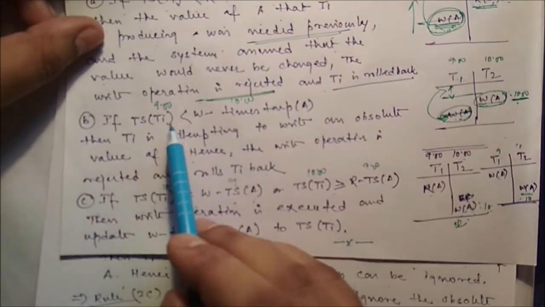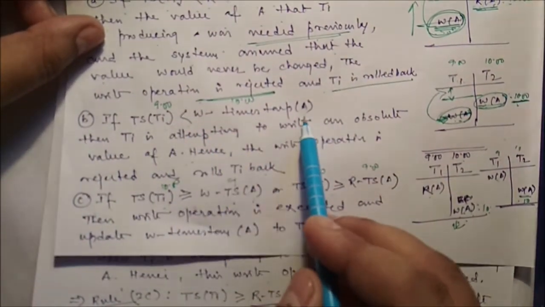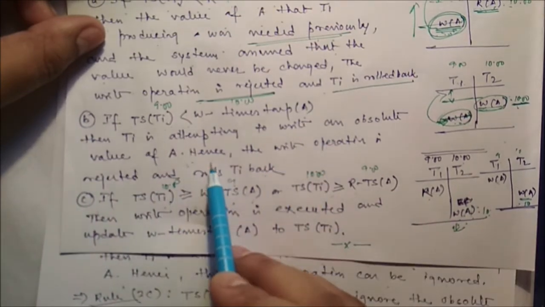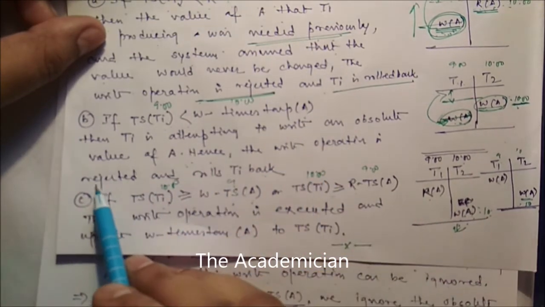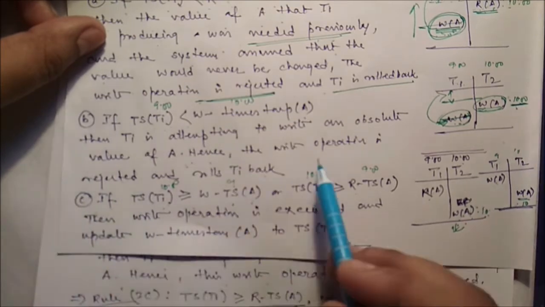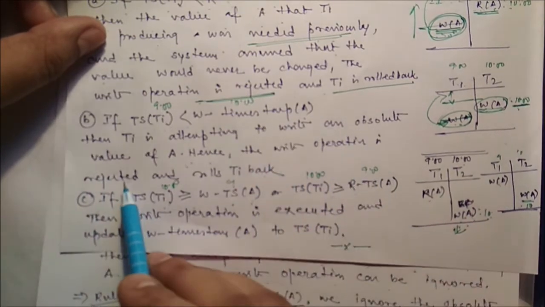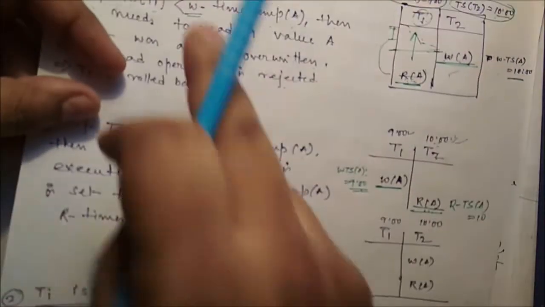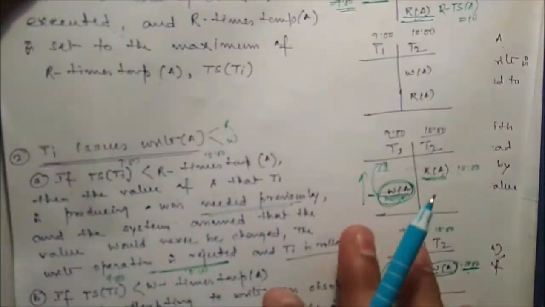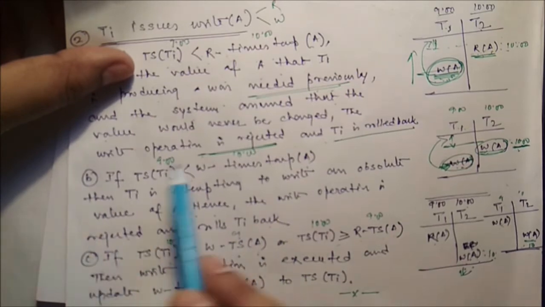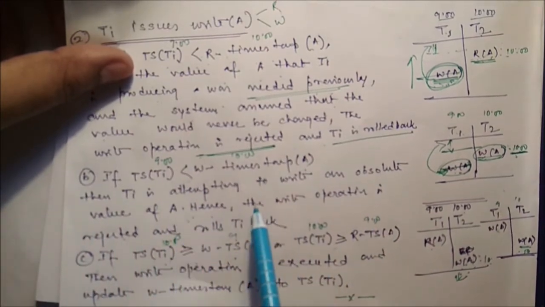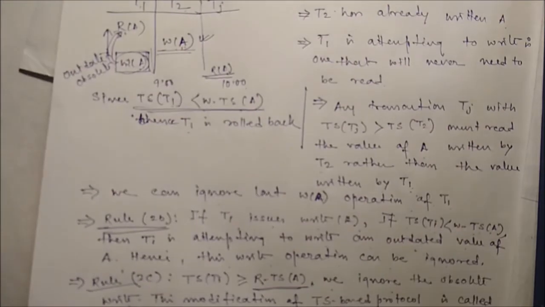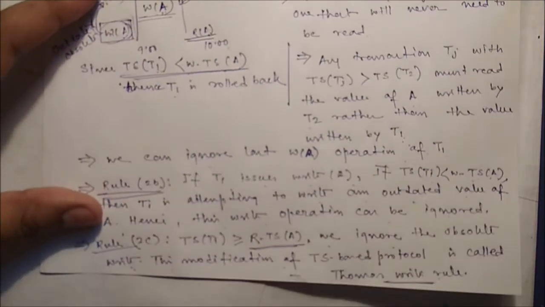here. So if TS(Ti) is less than W-timestamp(A), then Ti is attempting to write an obsolete value of A. Hence, the write operation is rejected, or we can say the write operation is ignored. Full stop. So in the timestamp based ordering protocol, if you update only this particular part, then this modification is called the Thomas Write Rule.